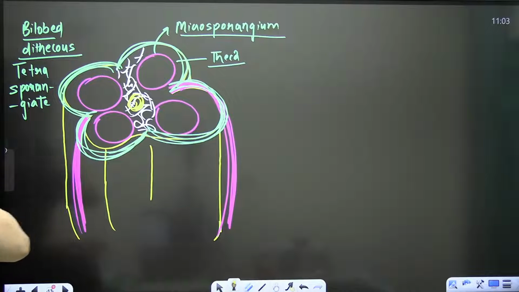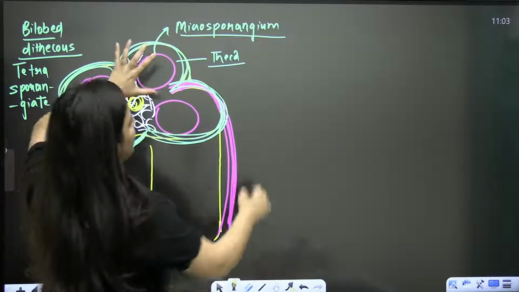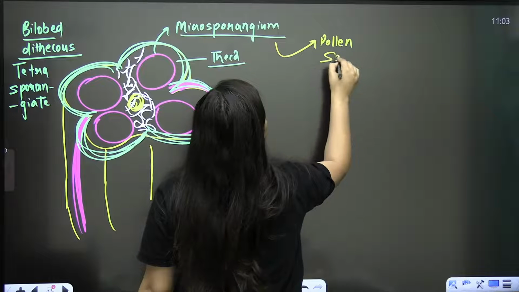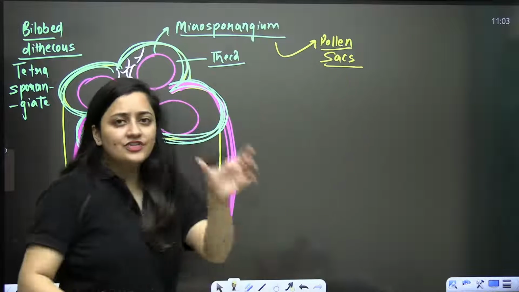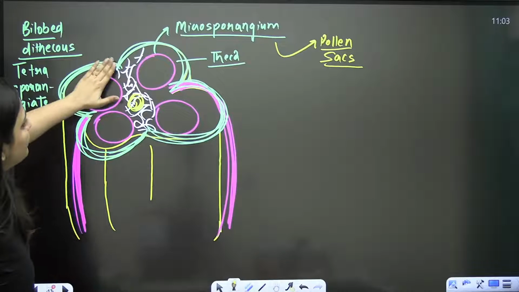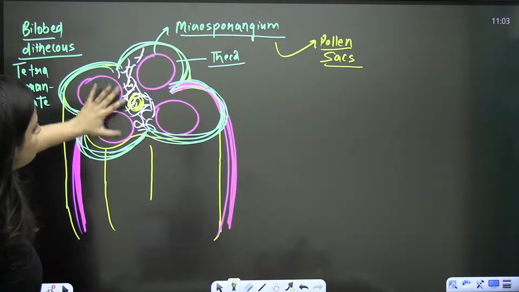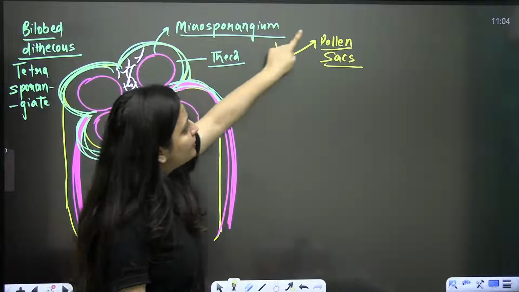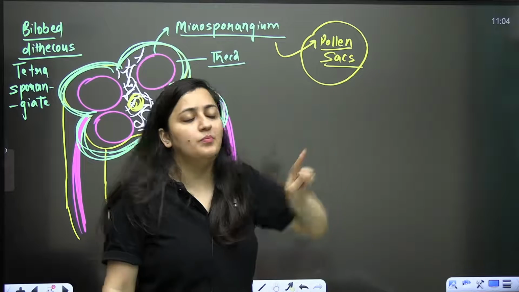So microsporangia, it will develop further. First of all, anther is having 4 microsporangia located at the corners. They will further develop, and these microsporangium are going to form the pollen sacs. Theca is just that longitudinal space present in between. That's how you can remember. So this complete structure with all those layers, these 4 corners, they are forming 4 microsporangium, and then this microsporangium will further grow and it is going to form the pollen sac.